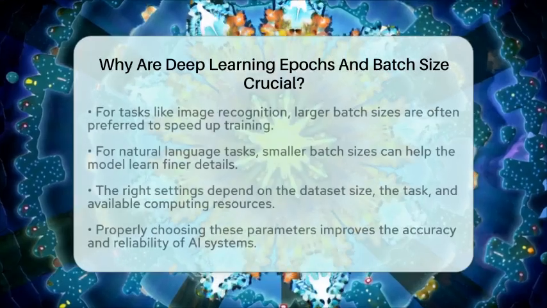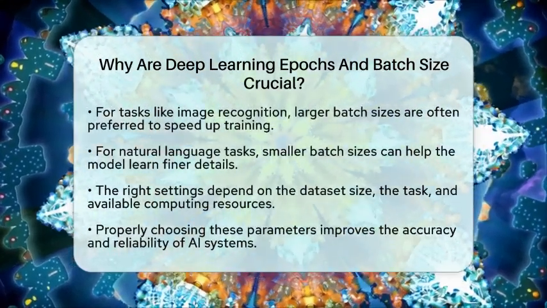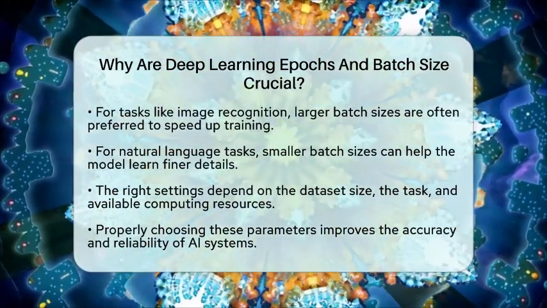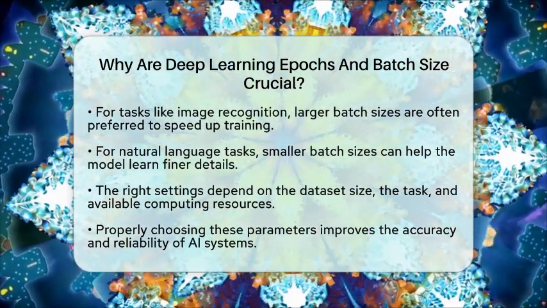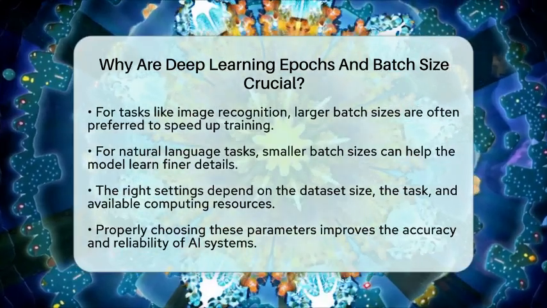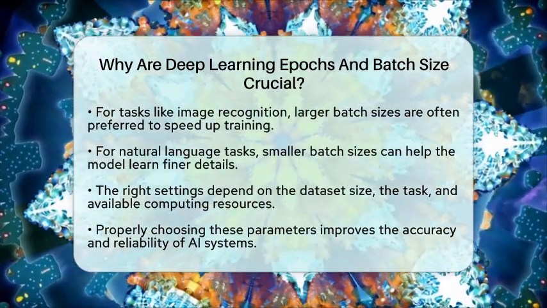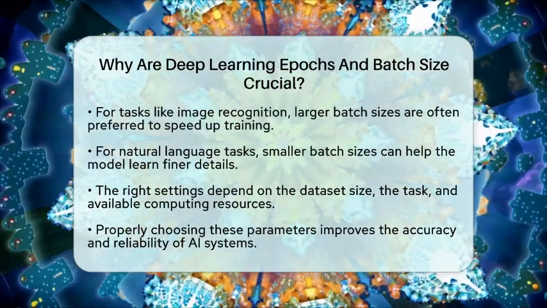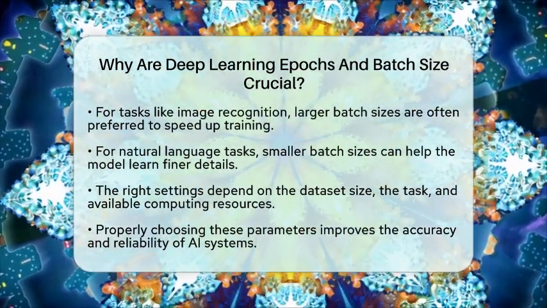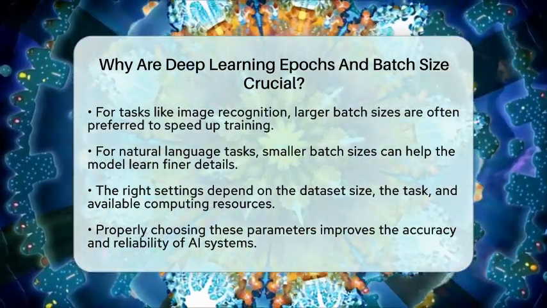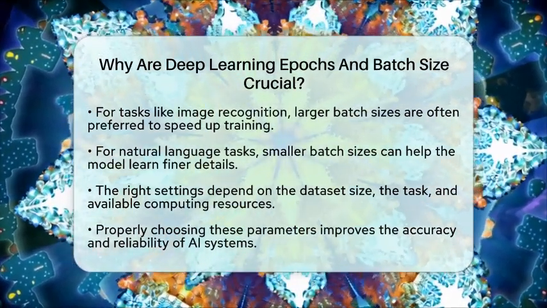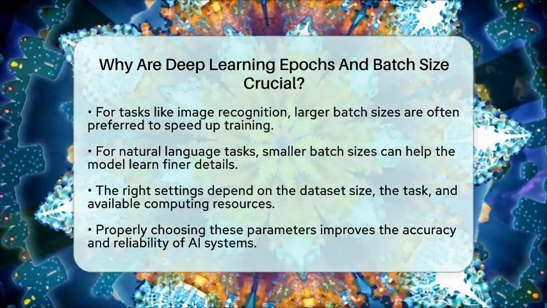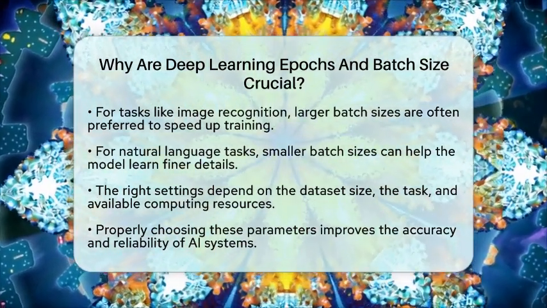Choosing the right combination depends on what you are training, how big your dataset is, and what kind of computer you have. For image recognition tasks, you might use larger batch sizes to speed things up. For natural language processing, smaller batch sizes can help the model learn better. Also, the number of epochs should be enough for the model to learn but not so many that it starts to memorize. In the end, epochs and batch size are like the recipe for training a good deep learning model.